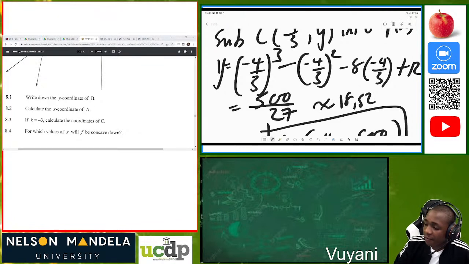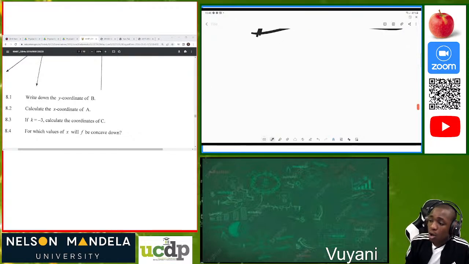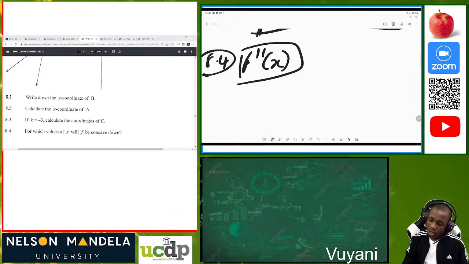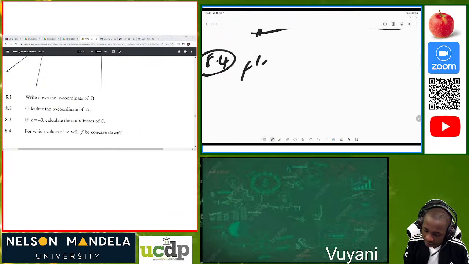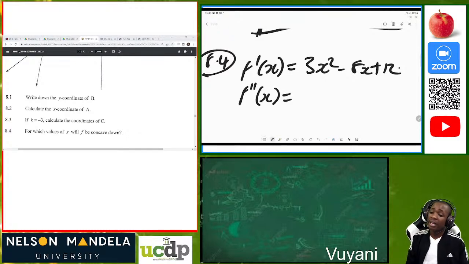For which values of x will f be concave down? We talk about concavity. In order for us to determine whether this function will be concave up or down, we need the second derivative of f. So what is the second derivative? We say that f prime of x is equal to 3x squared minus 8x plus 12. Now we must differentiate f prime of x so that we can determine whether the graph is concave.